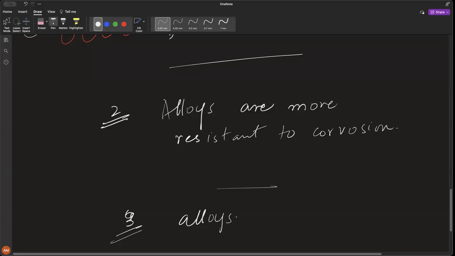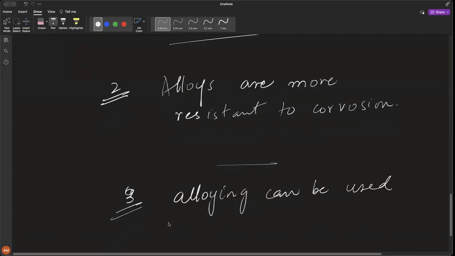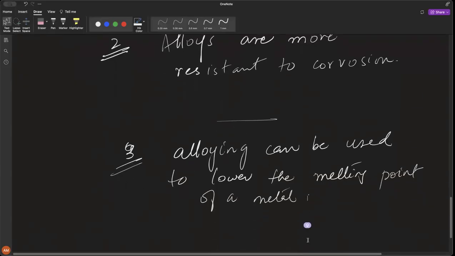And the third, an important one, is that alloys have lower melting points. You can rephrase this: alloying can be used to lower the melting point of a metal.